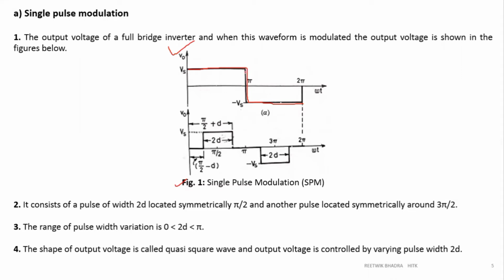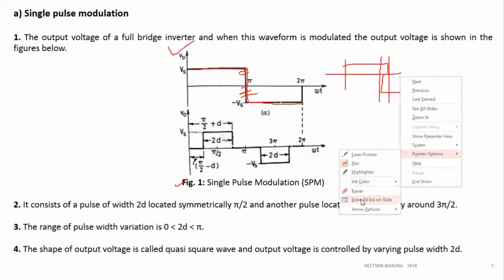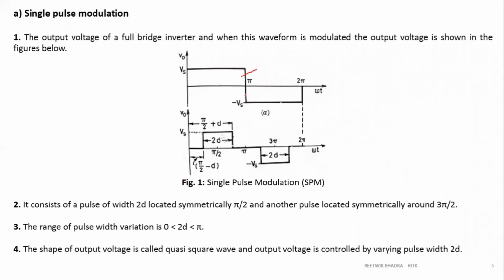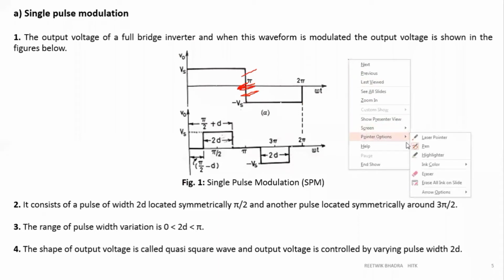See, the switch that was giving positive voltage and the switch giving negative voltage are on at the same time. Suppose this switch stays on for some more period and the other switch turns on at this point; during this period both switches are on and it will short circuit the leg, it will short circuit the source. Ideally, when this switch goes off, this switch is turned on at the same instant, but this doesn't happen instantaneously.